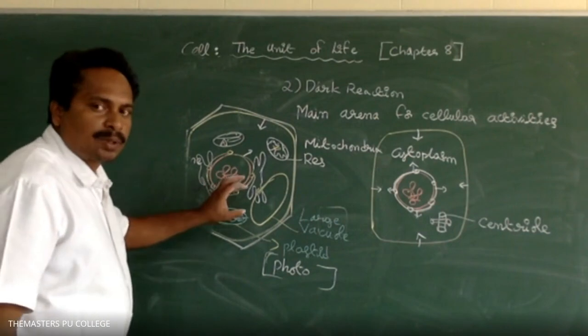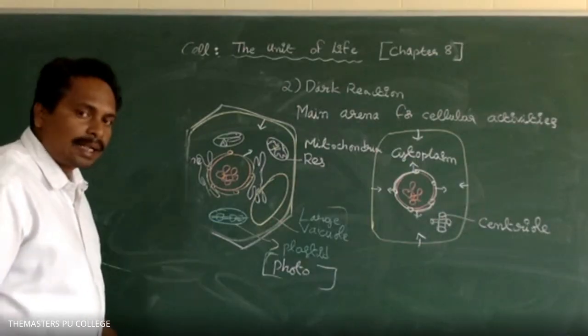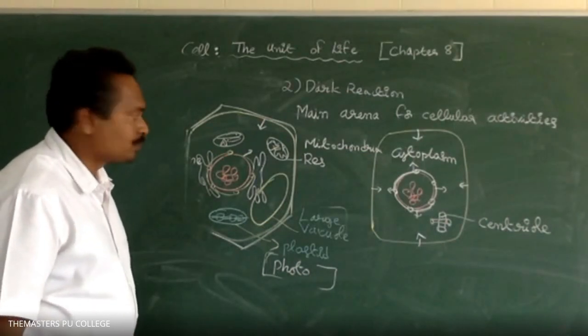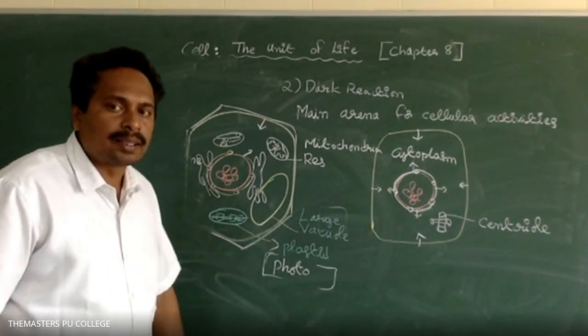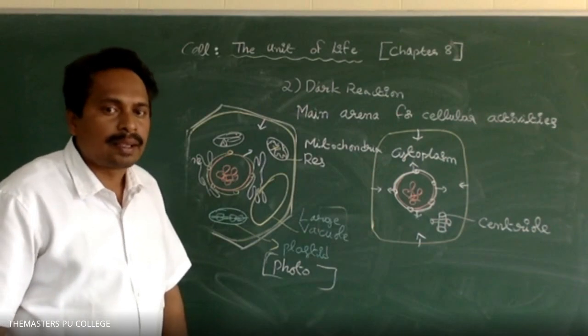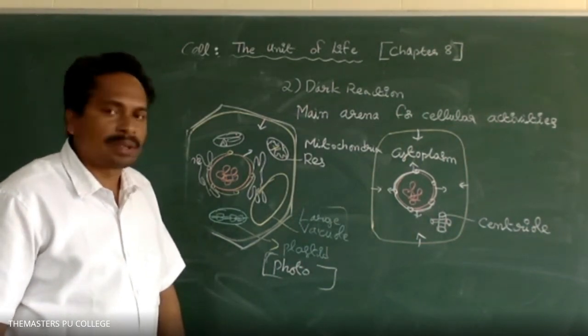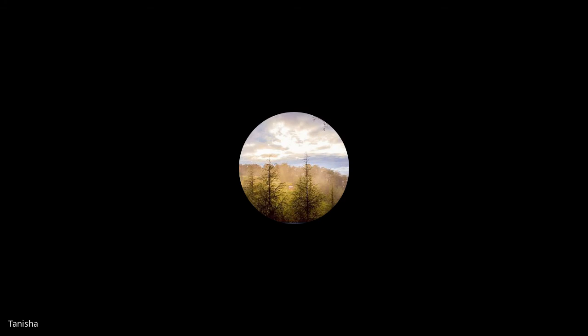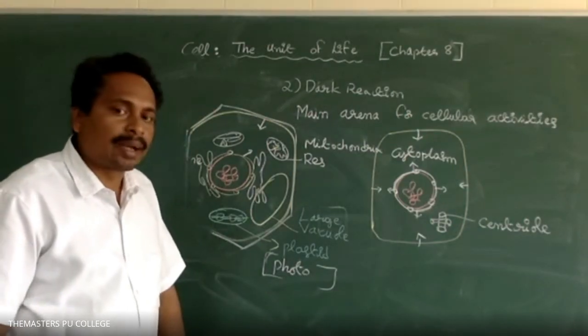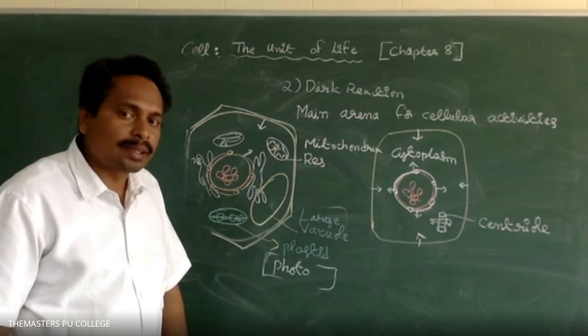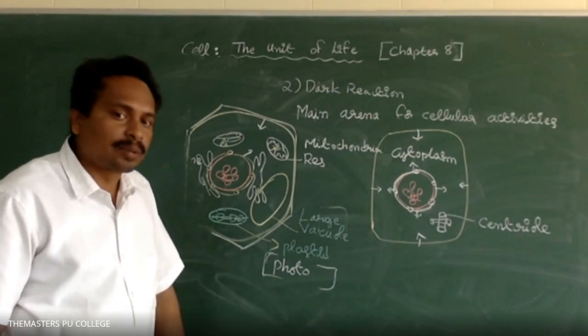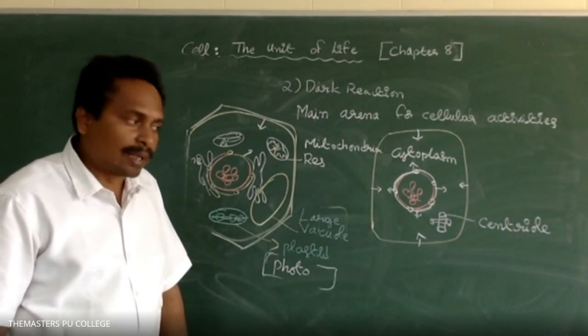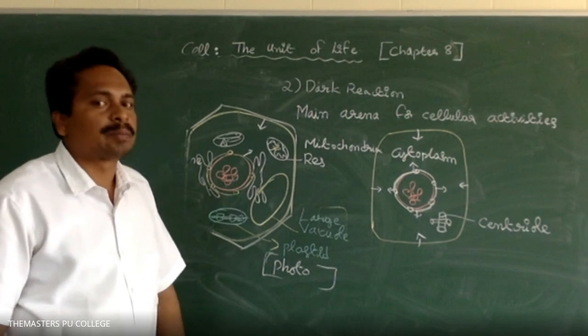How many types of ribosomes are there? 70S and 80S types of ribosomes. In prokaryotic cells, the ribosomes are 70S type. Whereas in eukaryotic cells, two types of ribosomes are present: 70S and 80S.